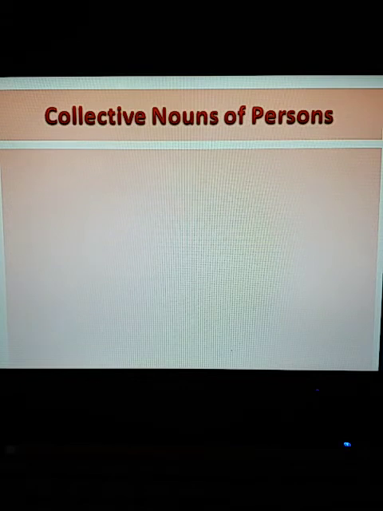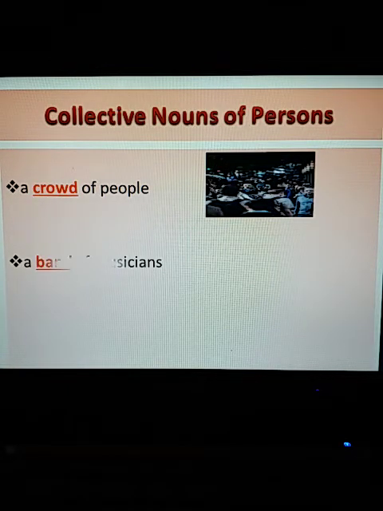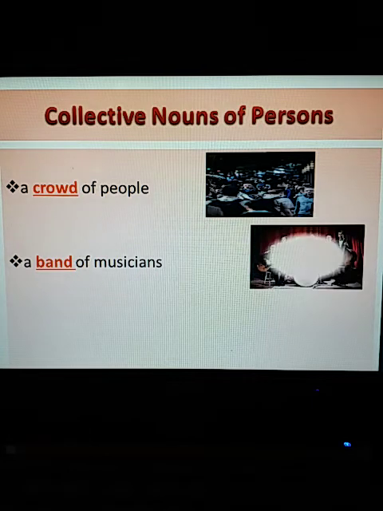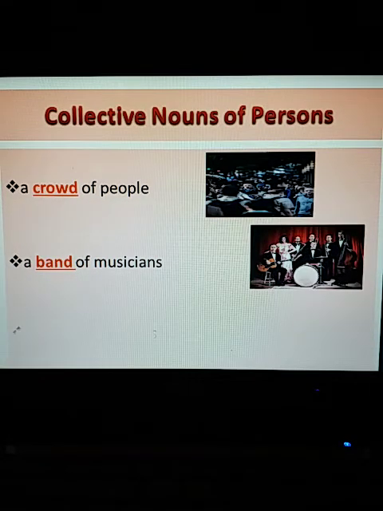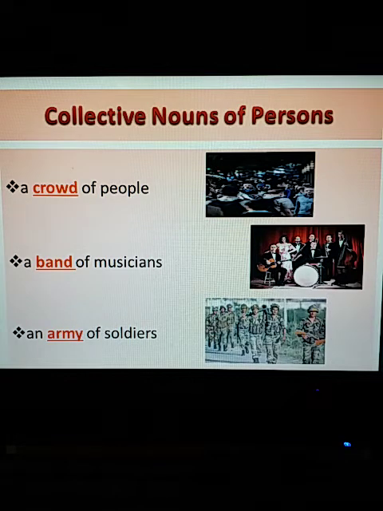Now let's see a few examples of collective nouns of persons. The first one is a crowd of people, the second one is a band of musicians, and the third one is an army of soldiers. Now there are many more examples; I've just given you a few here.